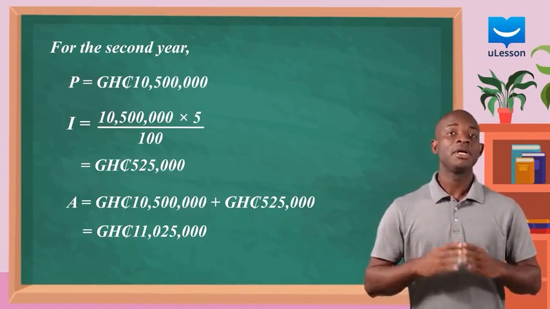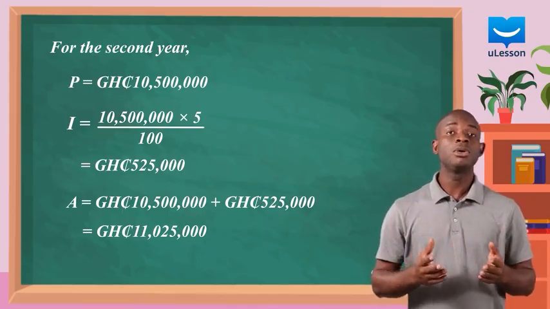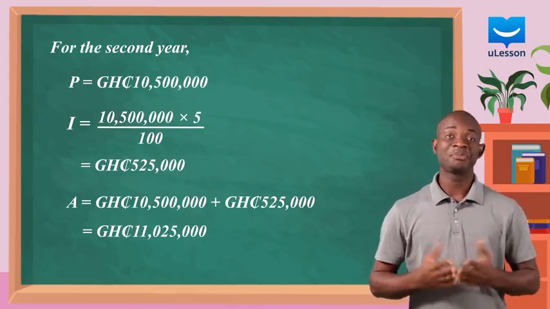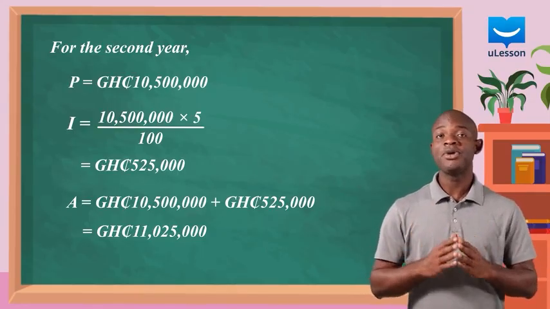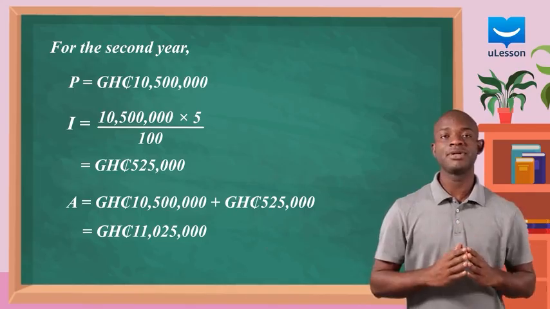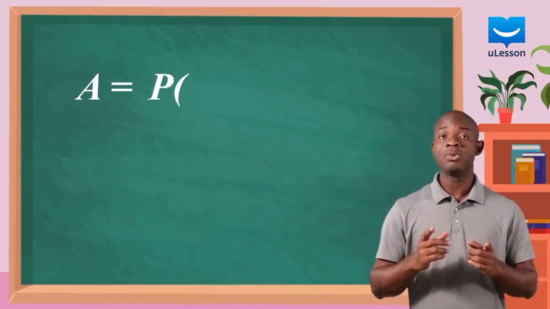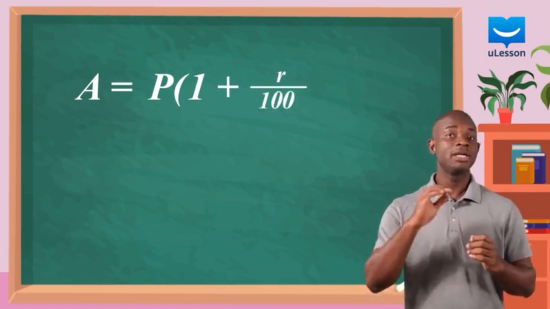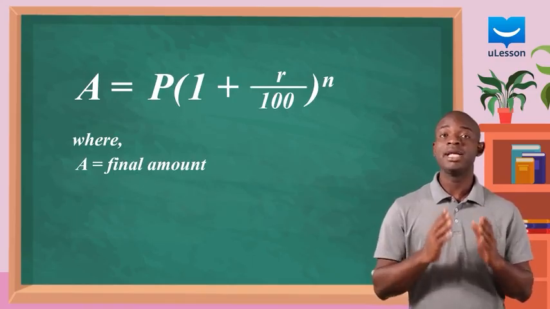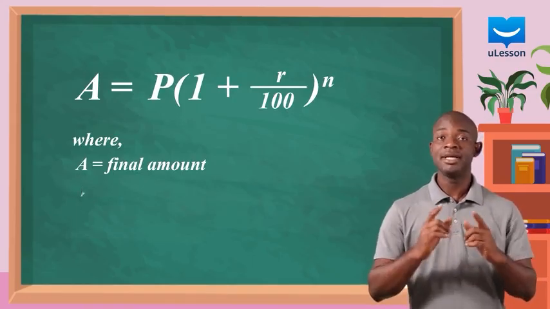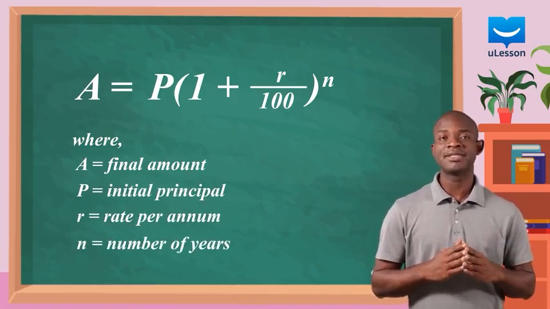If we are asked to calculate for many years and we are to follow the process we just used, the calculation will become long and cumbersome. So, instead of going through the long process, there is a short, simple formula that can be used to get the same result. And that formula is A equals P (1 plus R over 100) raised to power n, where A is the amount at the end of the given number of years, P is the principal, R is the rate per annum, and n is the number of years.